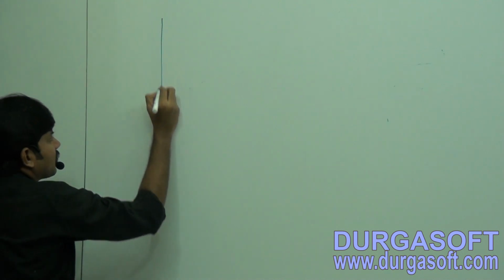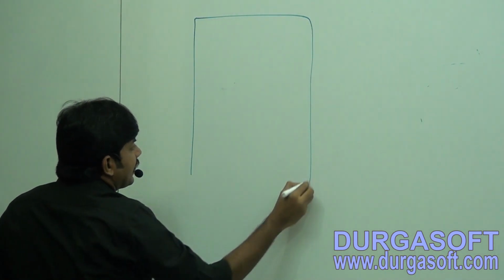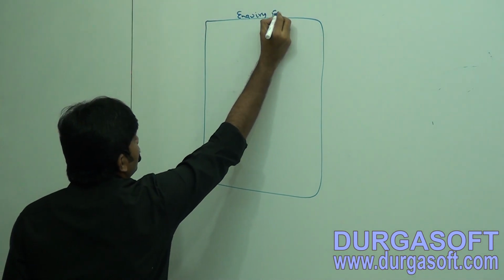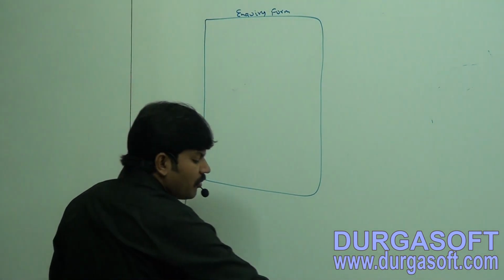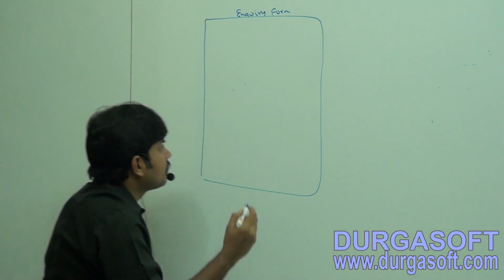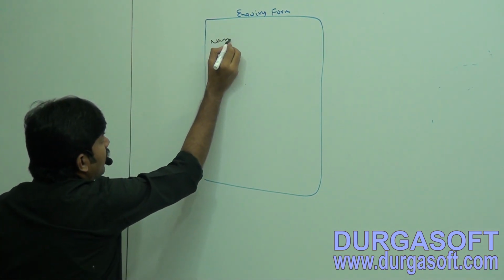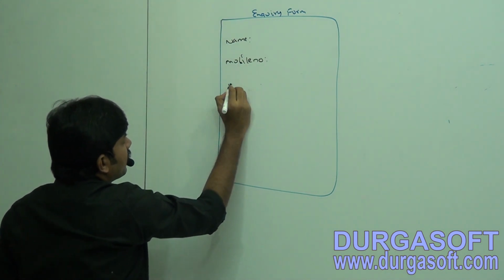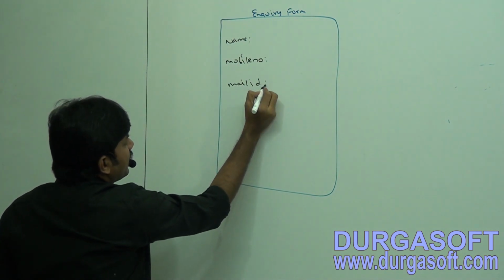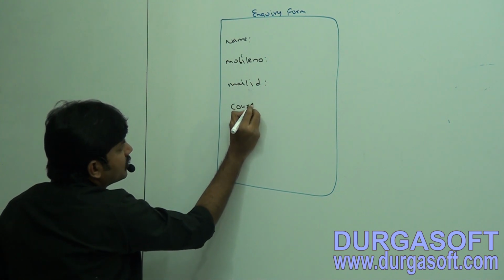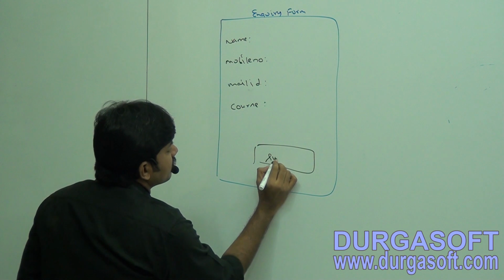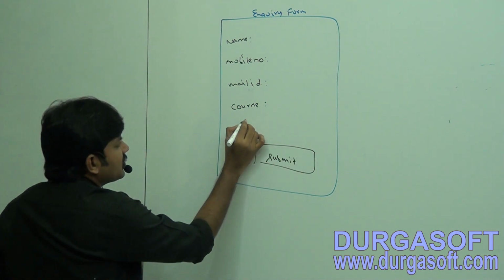Best example, assume I have to fill one inquiry form, sir. Do you know, here I have to fill name, mobile number, mail ID. Next, what course, interested course. Next, and after that, a submit button. Of course, there are several fields.